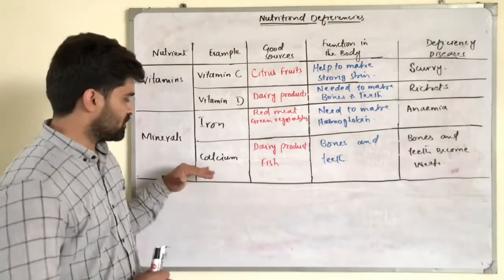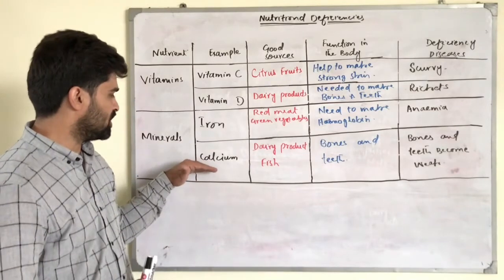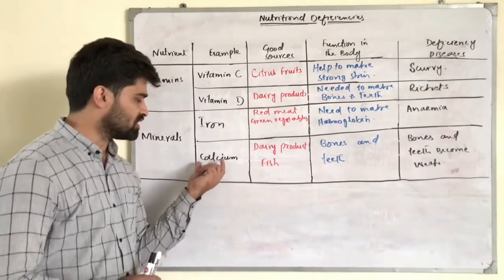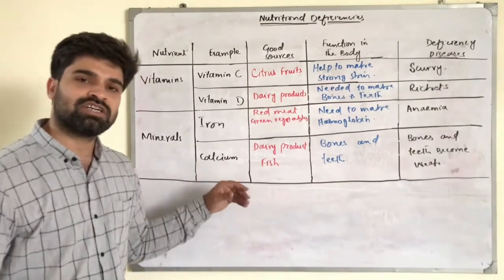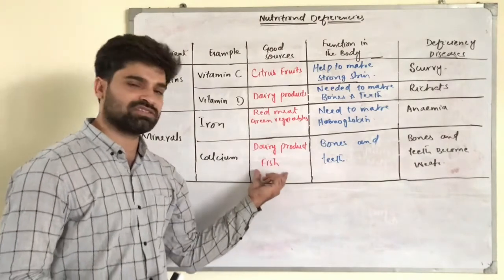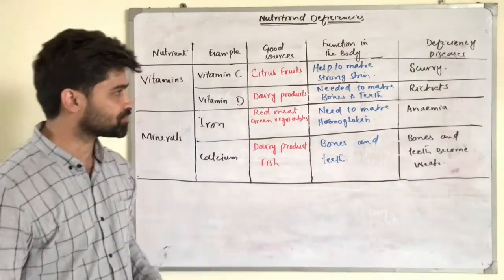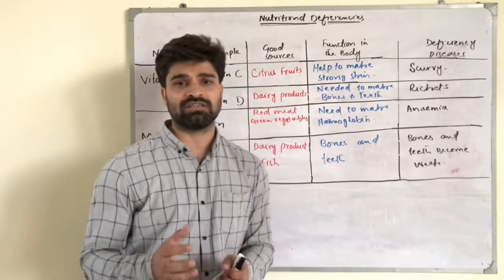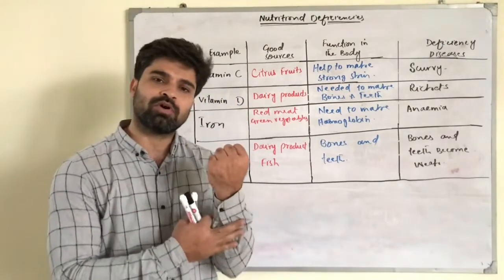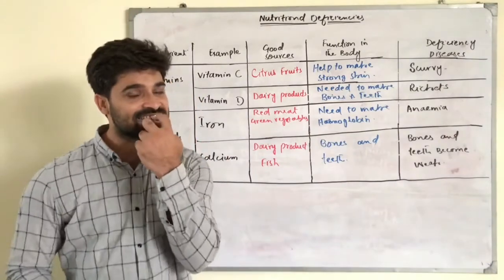Calcium, the last but not the least mineral we are going to discuss, is calcium. Dear students, calcium is present in the dairy products and the fish we eat, and its function in our body is that it strengthens our bones and our teeth.